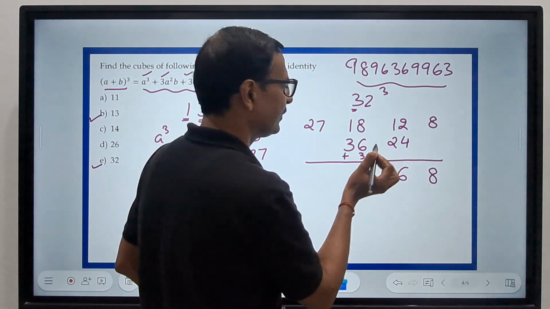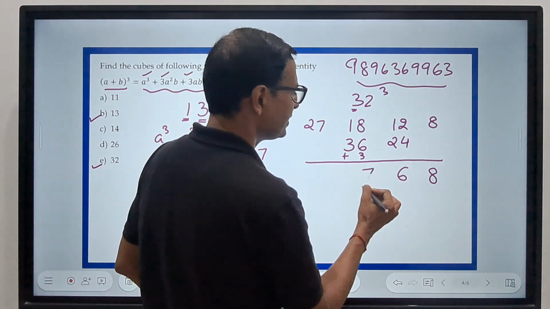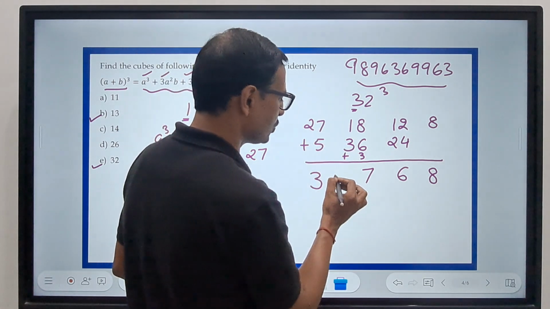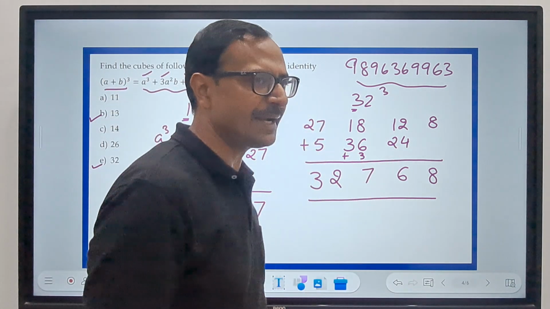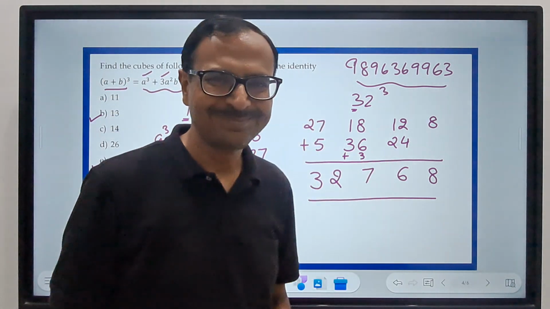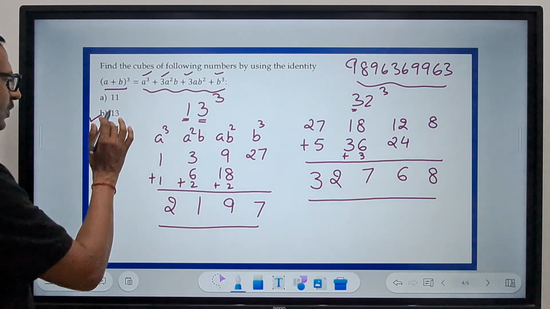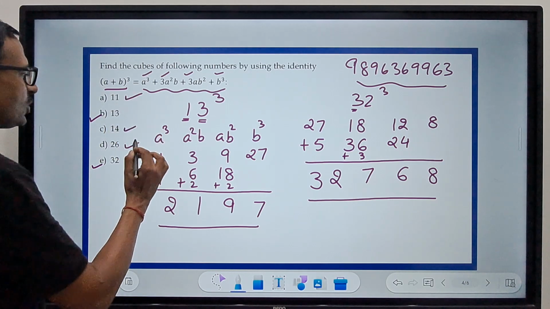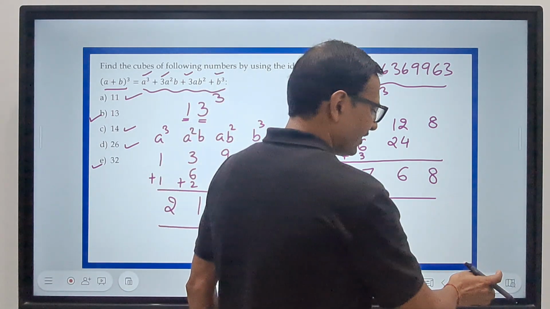So add 3. This is 36 plus 18, 54 plus 3, 57. 7, 5 carry and 27 plus 5 is 32. So your answer is 32768. That is the cube of 32. Right. This is the identity method. So all the 5 questions are there here. You can do this, this and this yourself and let me know in the comments below whether you got the answer right or not. Right.